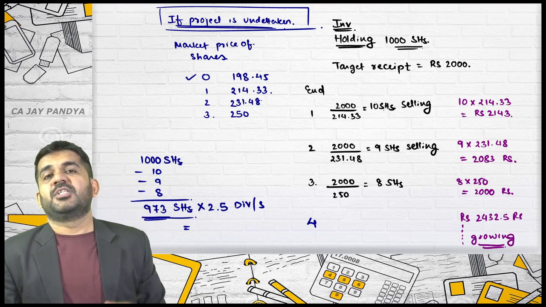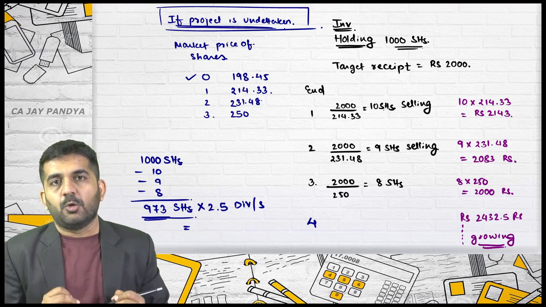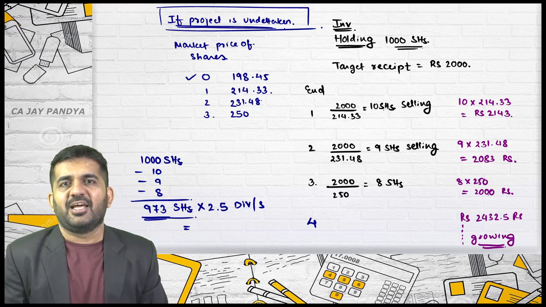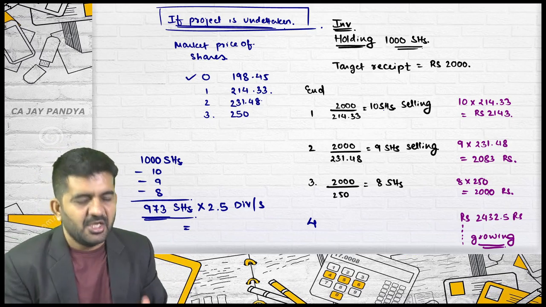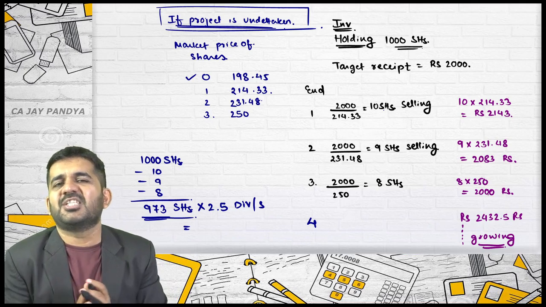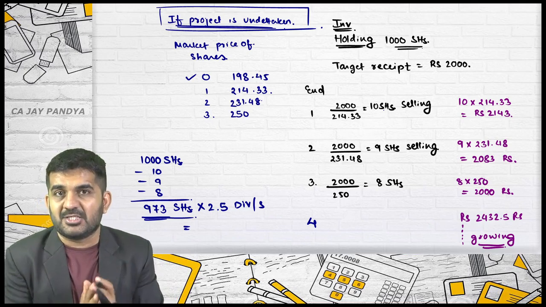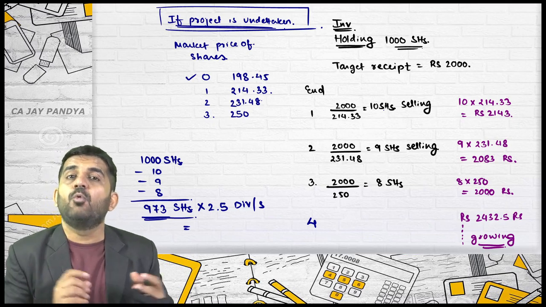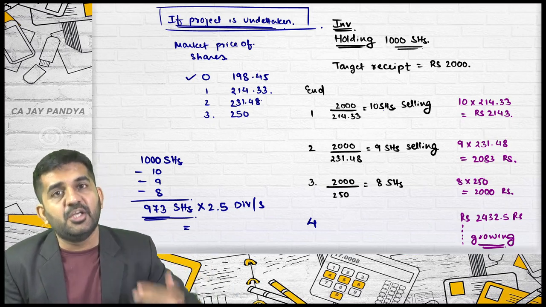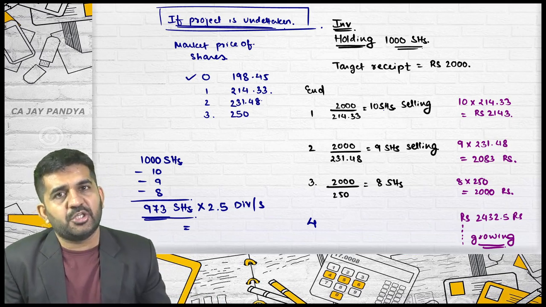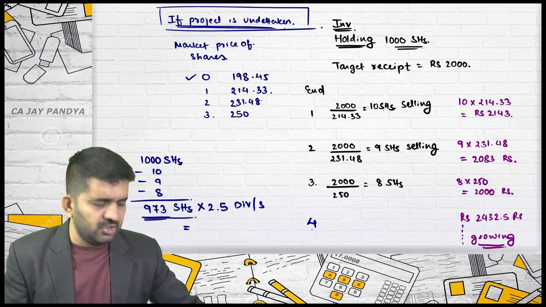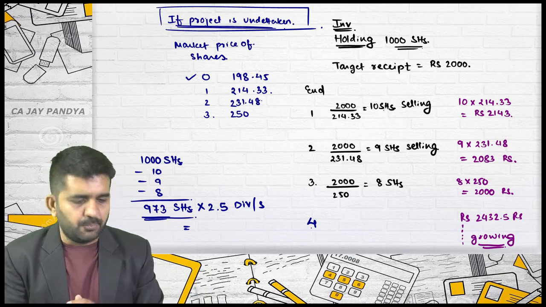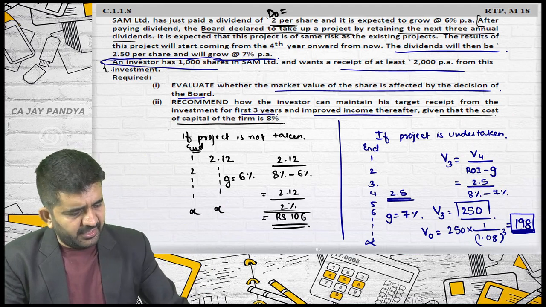So now onwards he will never be getting less than 2000 rupees, and every year, even if the company is not declaring dividend, he has got his 2000 rupees. So just a variation in asking a question: if the company plans not to pay the dividend for next 3 years, and if you want to continue your cash flow, you will reduce your investment and ensure that cash flow, and at the end of 4th year, again you will start getting that dividend portion. A good question, especially this part.